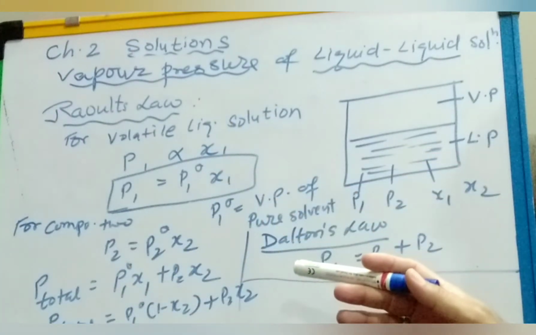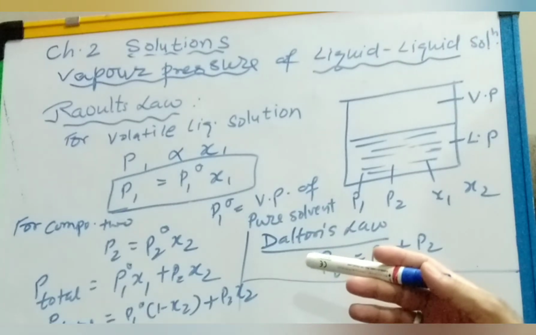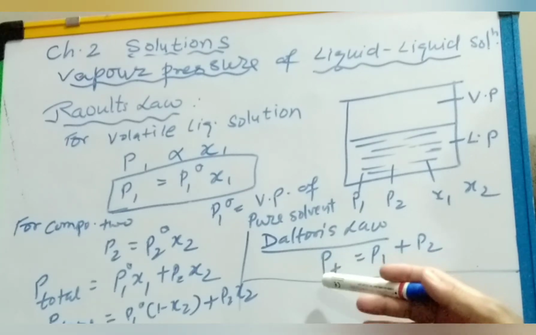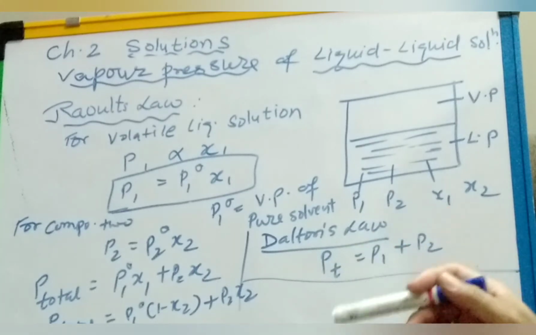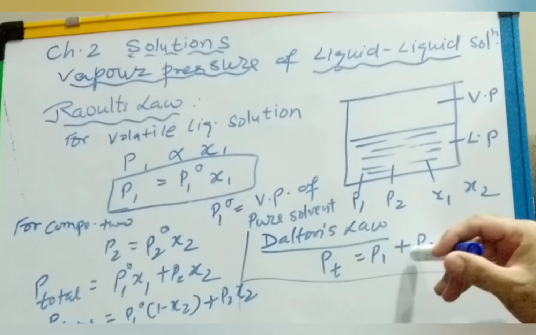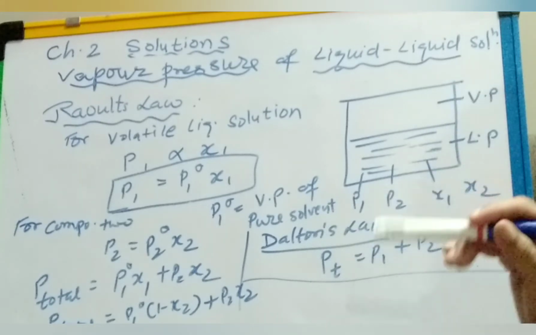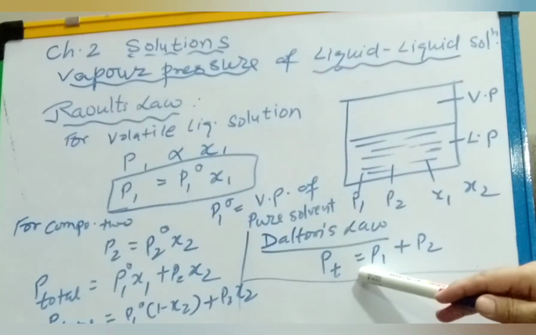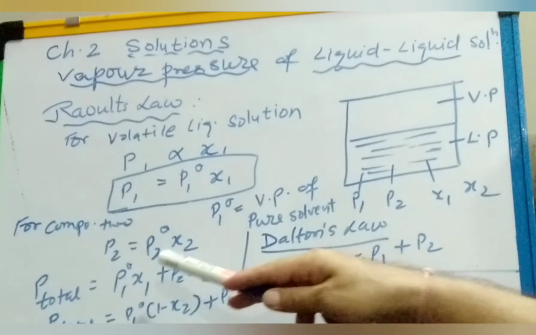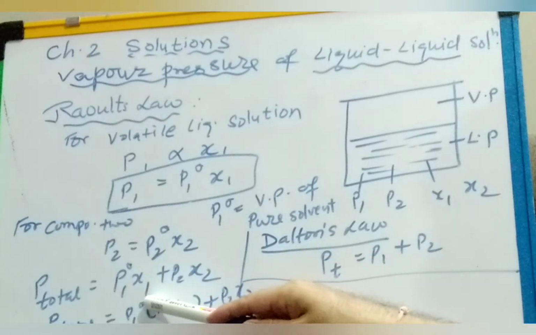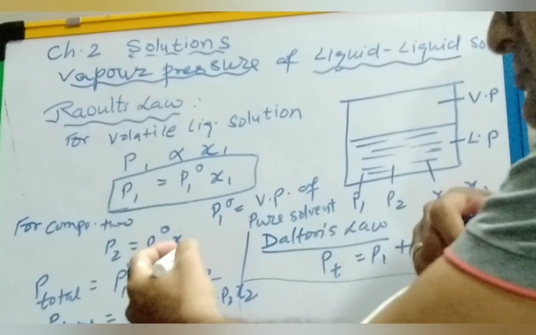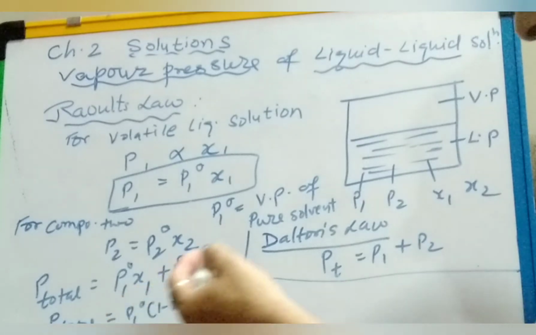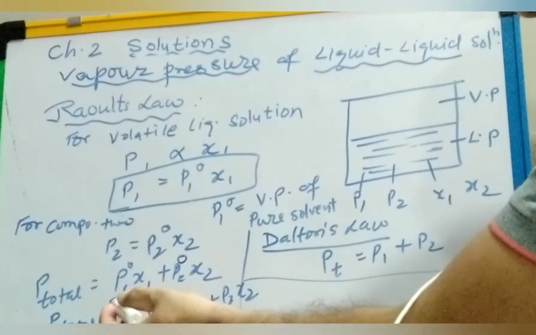And in Dalton's law you studied that Dalton's law of partial pressure says that the total pressure of a system is the sum of the pressures of individual components, that is P total equals P1 plus P2 plus P3 and so on. Now we can substitute the values of P1 and P2 in Dalton's law. So what we got here, P total equals P1 naught x1 plus P2 naught x2.